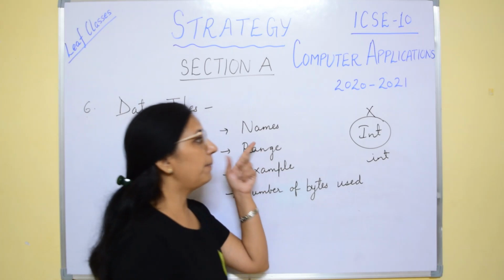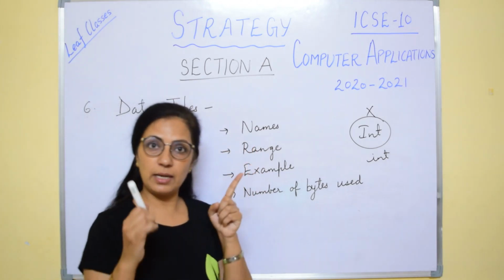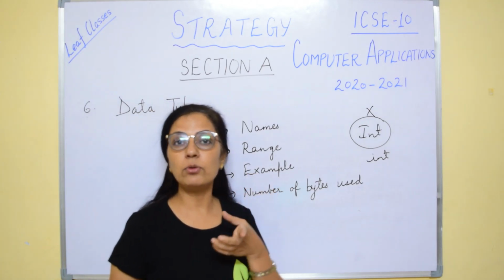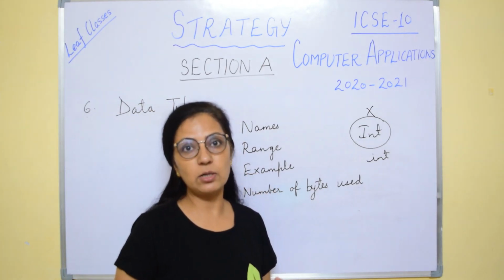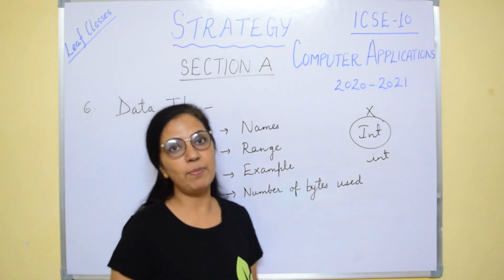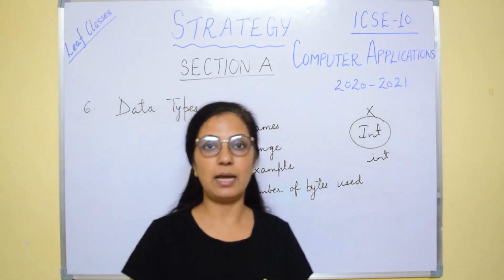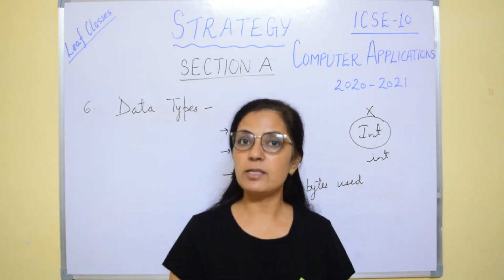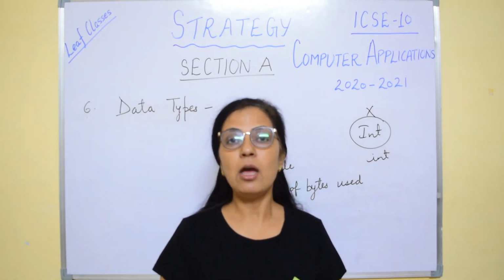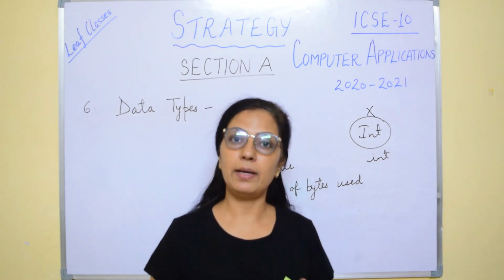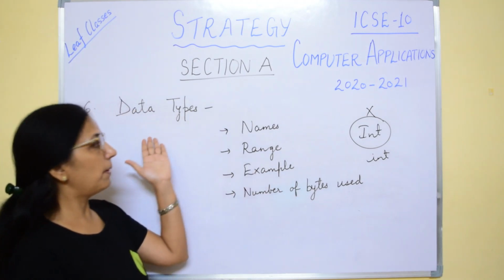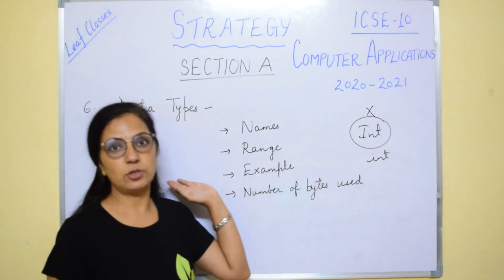So you will be preparing the names, the range of each data type, the examples, obviously how you have to store the value in any particular variable of any given data type, and the number of bytes used for each data type. Like how many bytes of memory space float takes, char, double, int. For all these you will be preparing the number of bytes. So these 4 points you have to prepare for the data types questions.